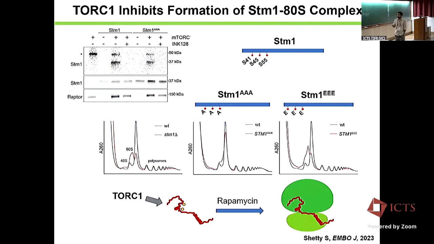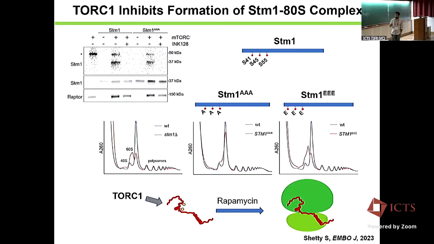So based on this, we proposed the model that in the normal condition, where TORC1 is active, STM1 gets phosphorylated and is kept away from the ribosomes, so that it doesn't form the dormant ribosome. But upon rapamycin treatment, these phosphorylations are gone, and then you form this ATS complex.